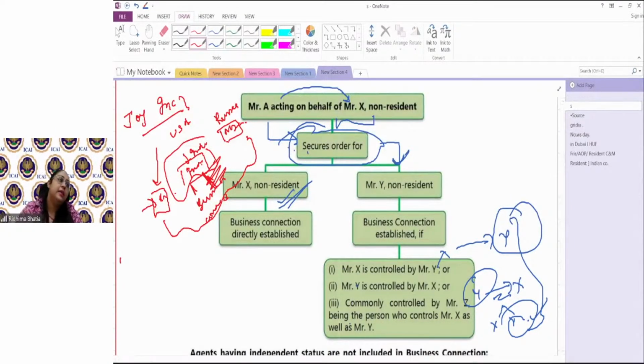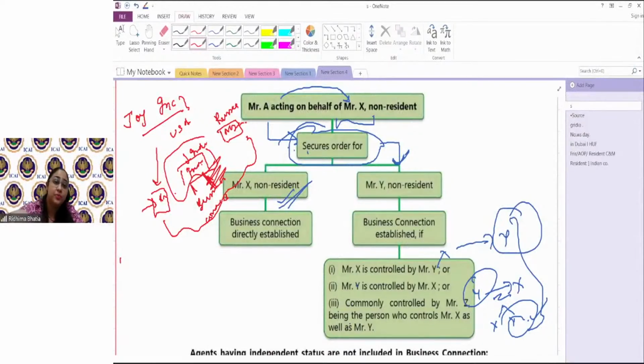Simple part is, the Indian government says that, sir, you are doing business activity in India. You are doing business activities in India, even if you're not doing it directly, even if you're sitting outside, even if all the transactions are happening in your account, it would be deemed to accrue or arise in India. Why?